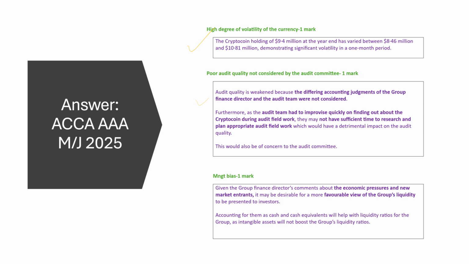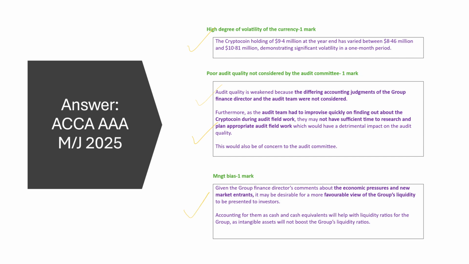The first one was the difference in accounting judgment of the finance director and the audit team. And the second one was the fact that the audit team had to improvise quickly on finding out about the crypto coin during the audit work, and they did not have proper time to carry out the audit procedures, which means that the quality of audit work has been compromised.